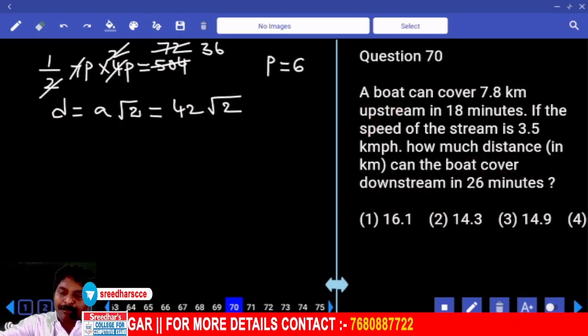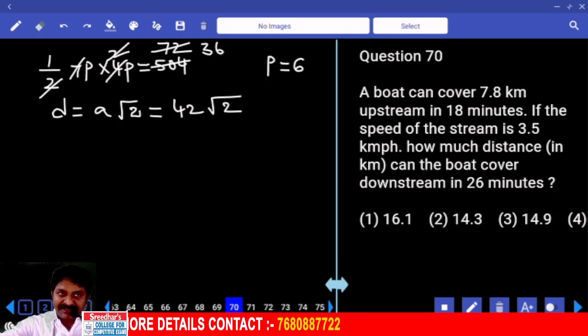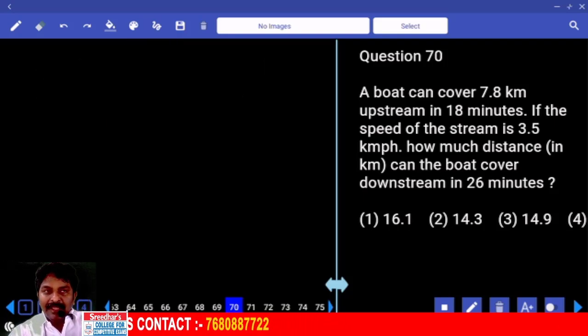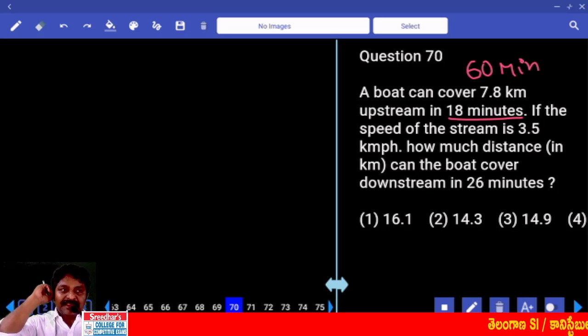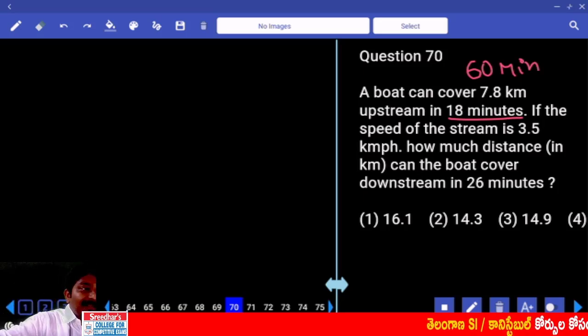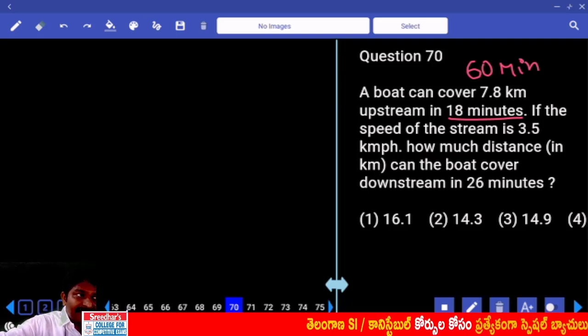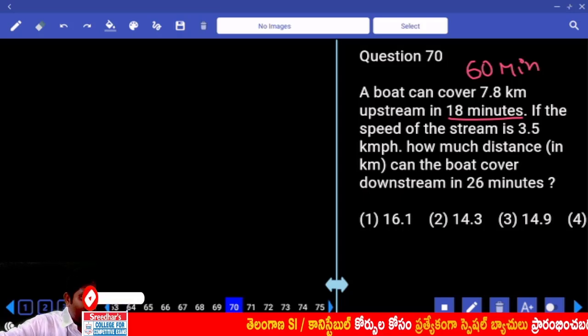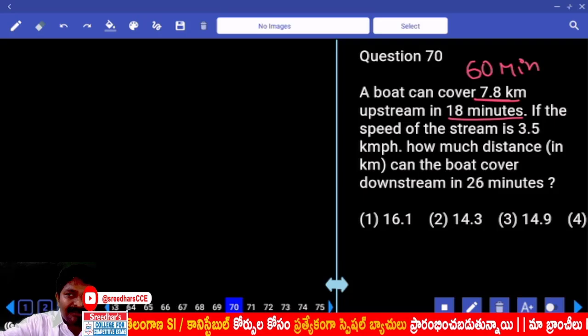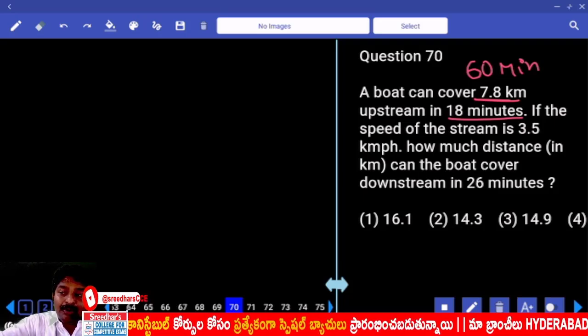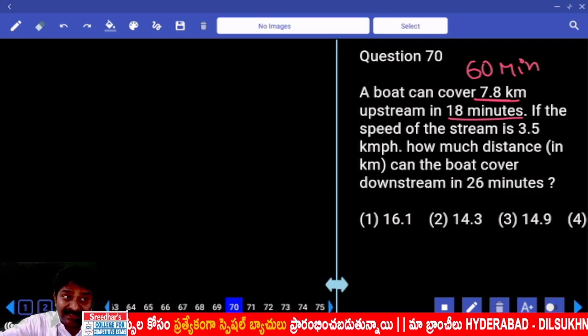A boat covers 7.8 kilometers upstream in 18 minutes. To calculate speed, we need to use the formula. Otherwise, convert 18 minutes to 60 minutes. How do you get 60 using 18? Divided by 3, into 10. Divided by 3 will give you 6, into 10 will give you 60. Divided by 3: 7.8 divided by 3 is 2.6, into 10.